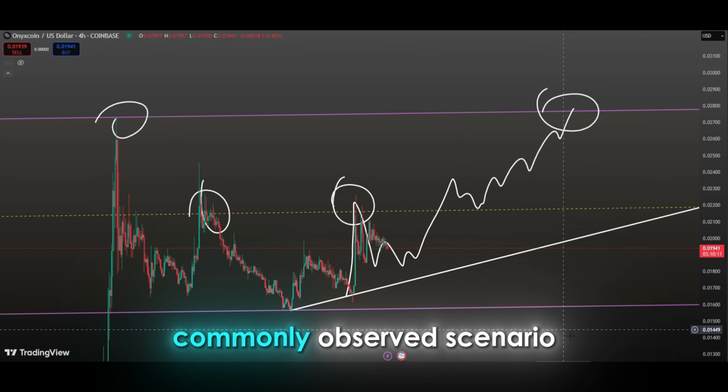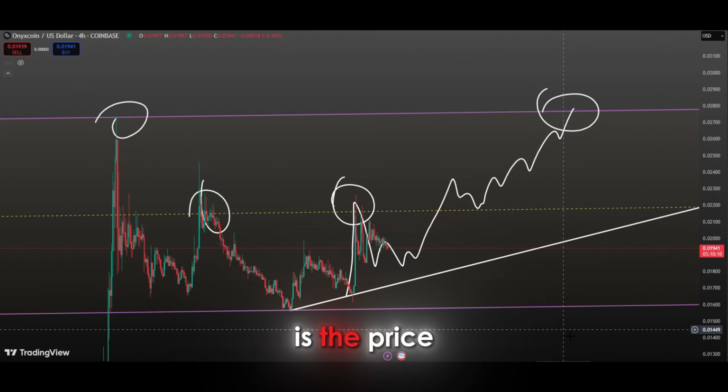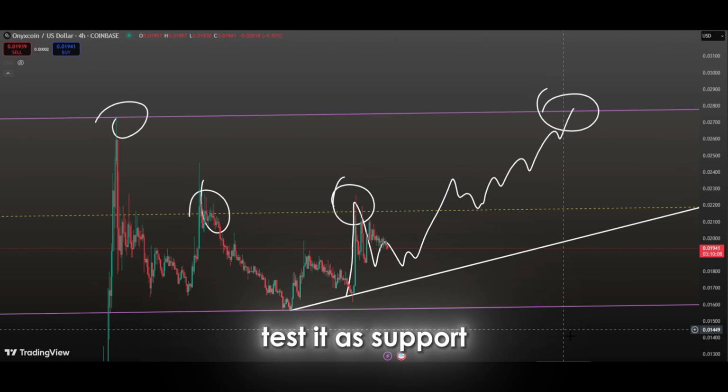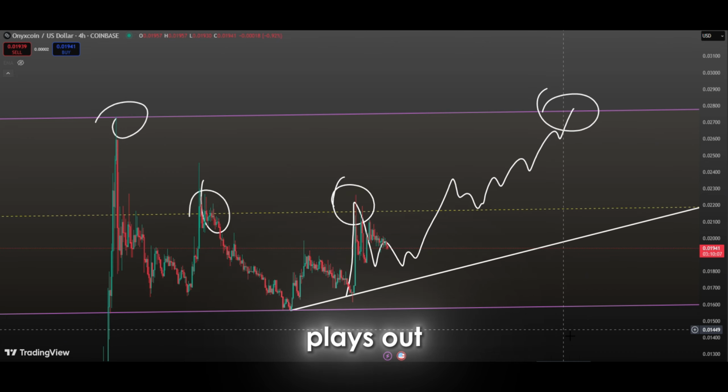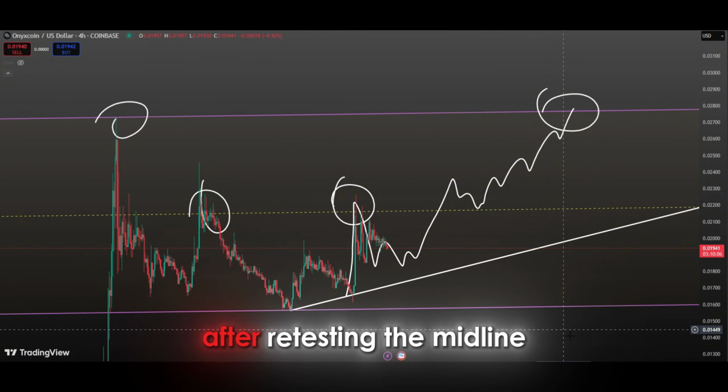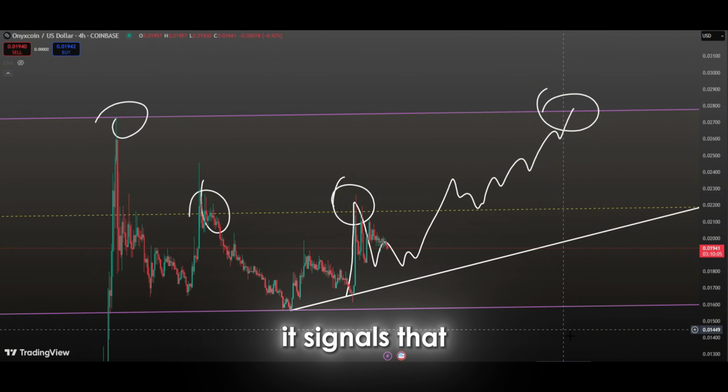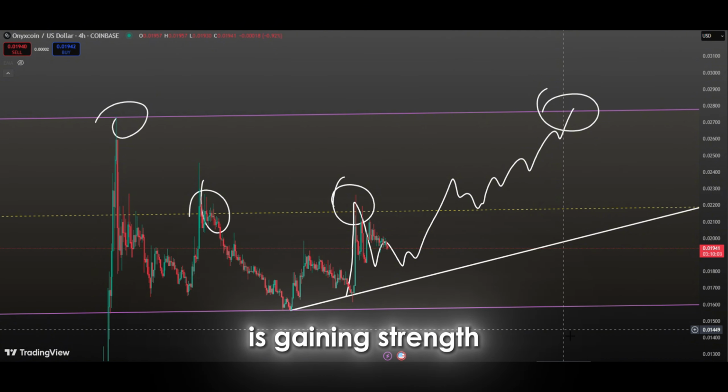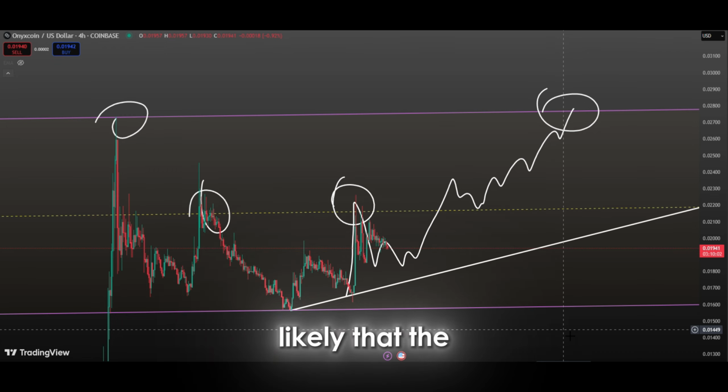Another commonly observed scenario in these types of channel structures is the price initially breaking through the midline and then pulling back slightly to test it as support. If this scenario plays out and the price reacts positively after retesting the midline, it signals that the upward movement is gaining strength. In such a case, it is very likely that the price will fully utilize its potential up to the upper boundary and attempt to reach new highs.